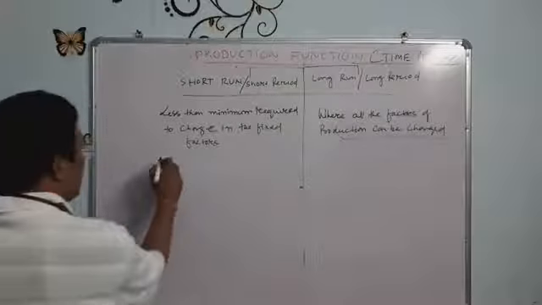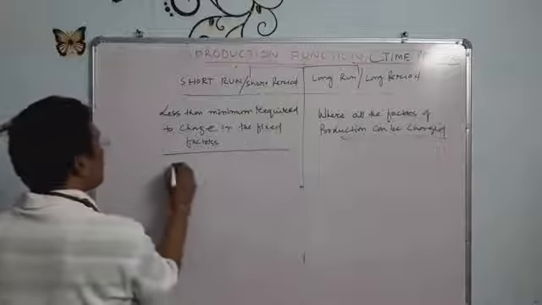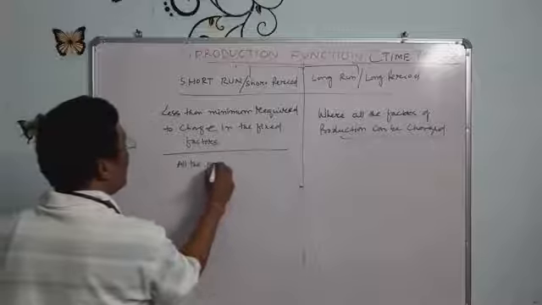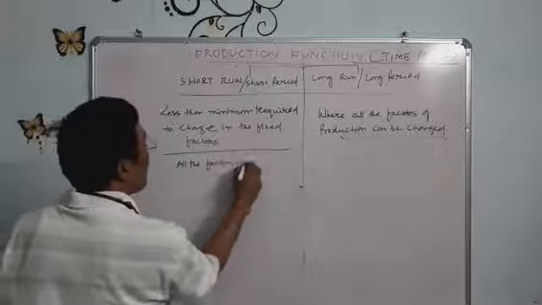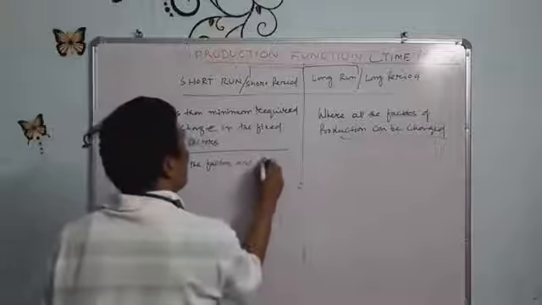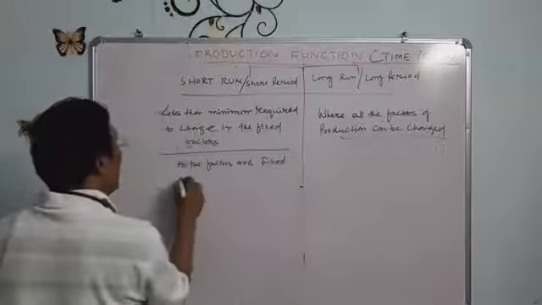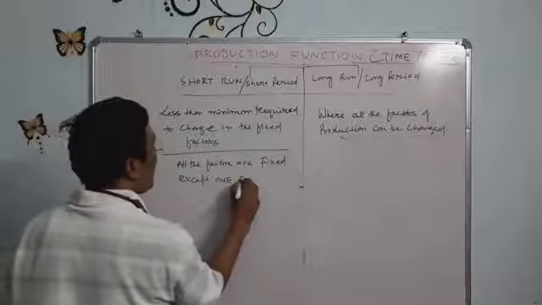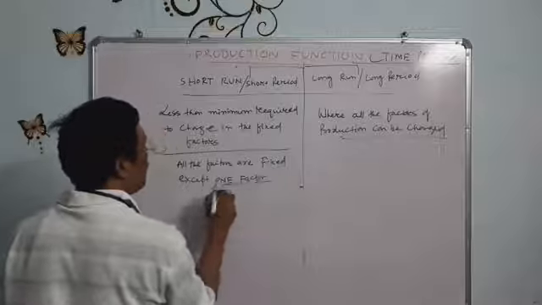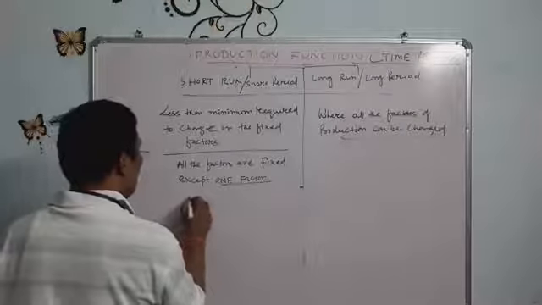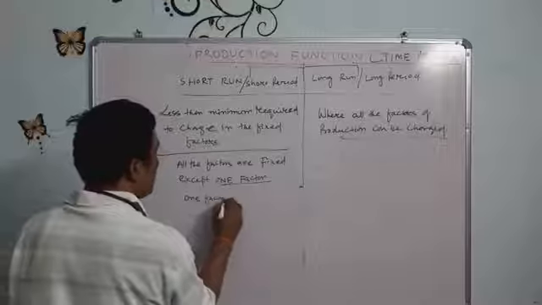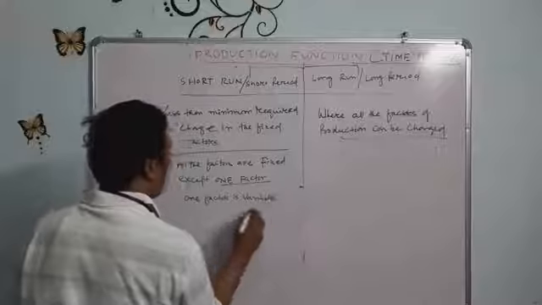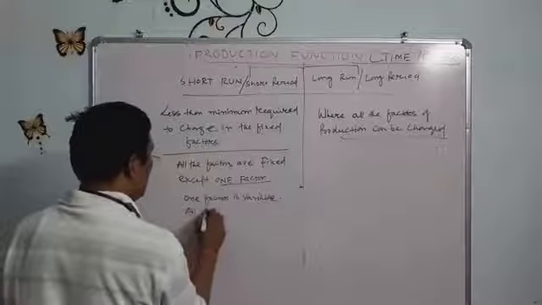In our analysis, all the factors are fixed except one factor. It means one factor is variable, and all other factors are constants.